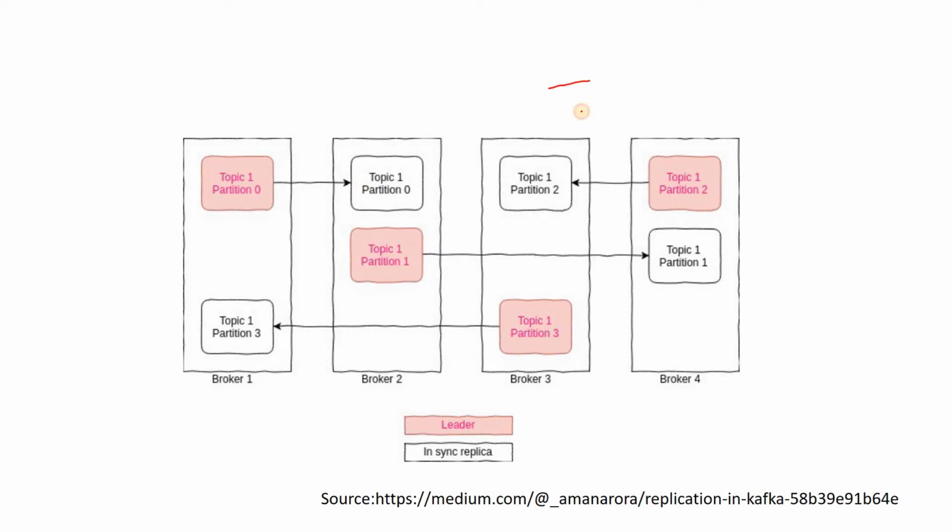Suppose I have a topic with 4 partitions. This is partition 0, this is partition 1, here we have partition 2, and here partition 3. All partitions are available in different servers or brokers, and their replicas we store in another server. For topic 1, partition 0 is replicated in server 2.